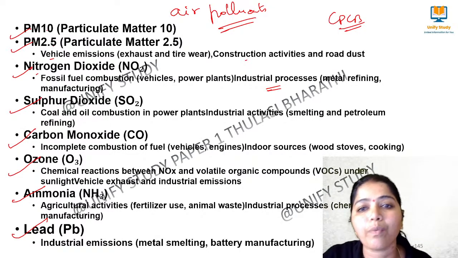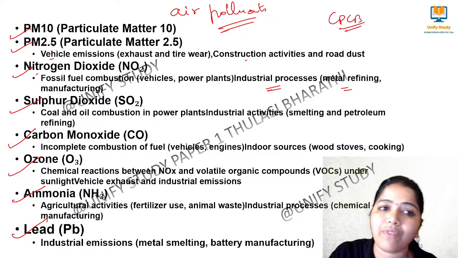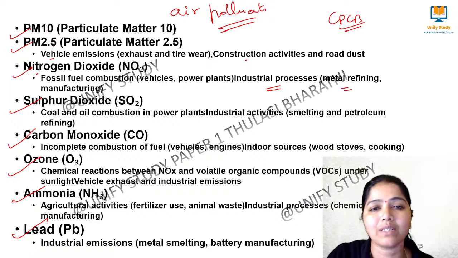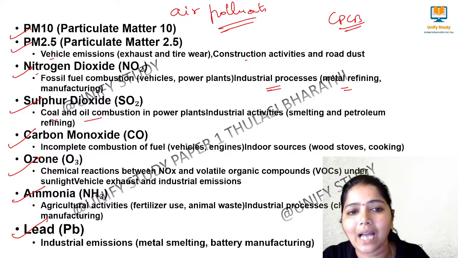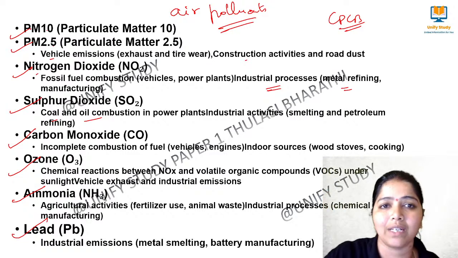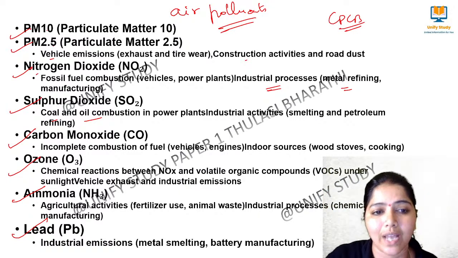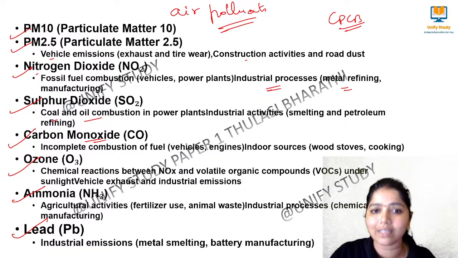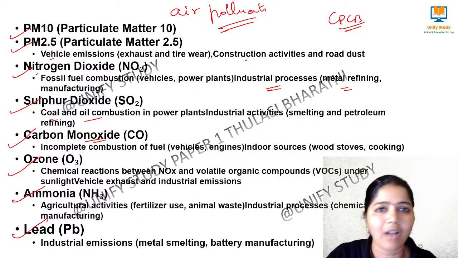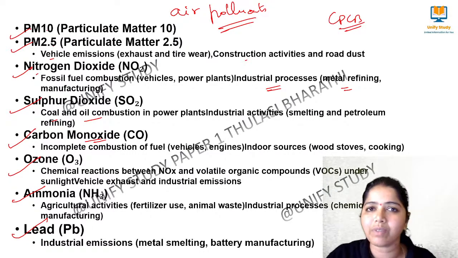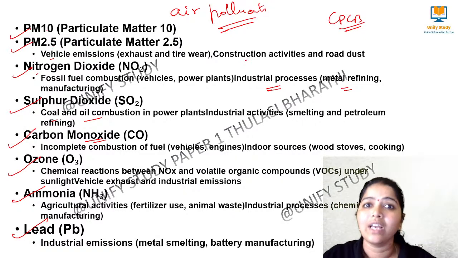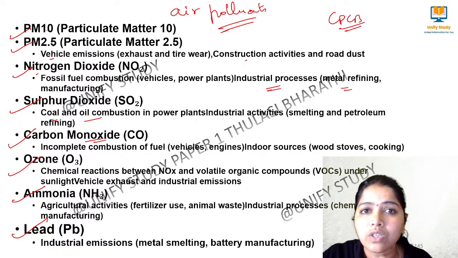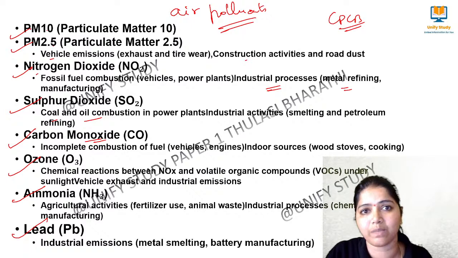And then industrial processes: during metal refining and manufacturing, nitrogen dioxide is emitted. Sulfur dioxide, from where has it been emitted? Again, coal and oil combustion in power plants and industrial activity. Generally I am giving these, please try to understand. Carbon monoxide, where is it emitted? Easily we can remember our vehicles, what we use, right? From the vehicles, from the engines, from indoor units like stoves. In older days we used to cook on stoves, and that carbon monoxide was generated.